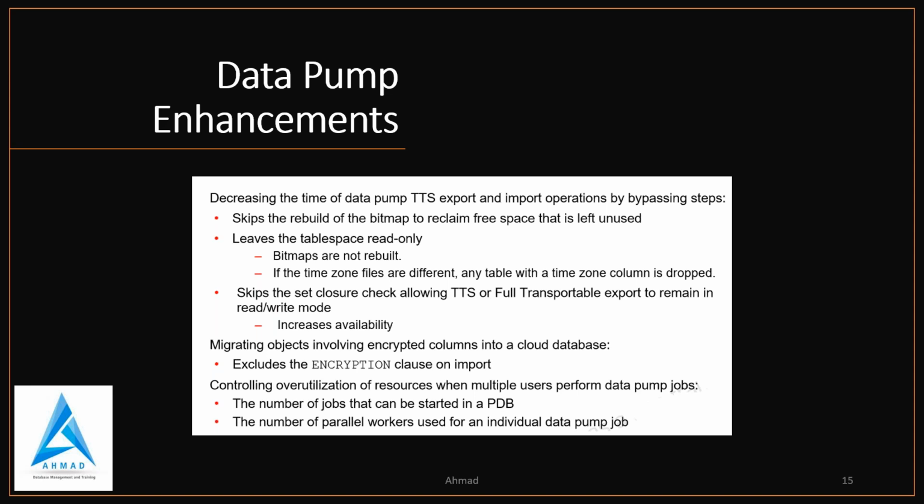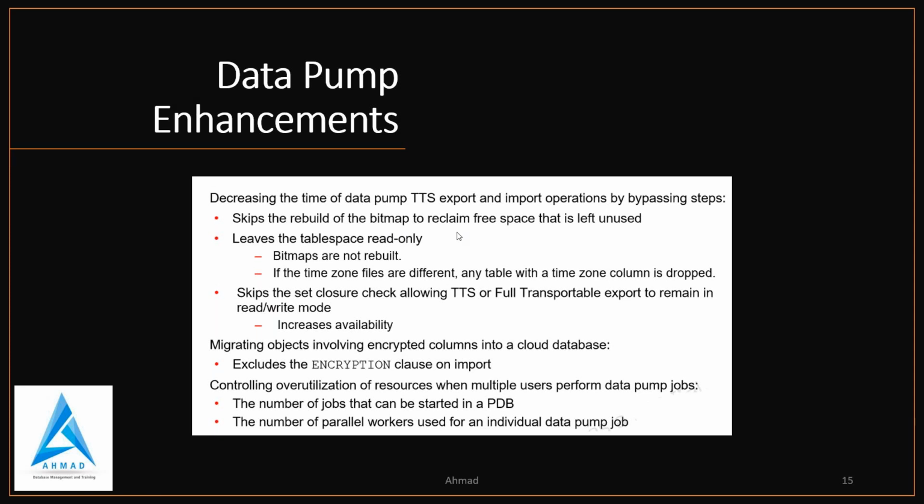So if the source database has a different DST version, then the target database DBAs can now import tablespaces mounted on different databases as long as the files are set as read only.